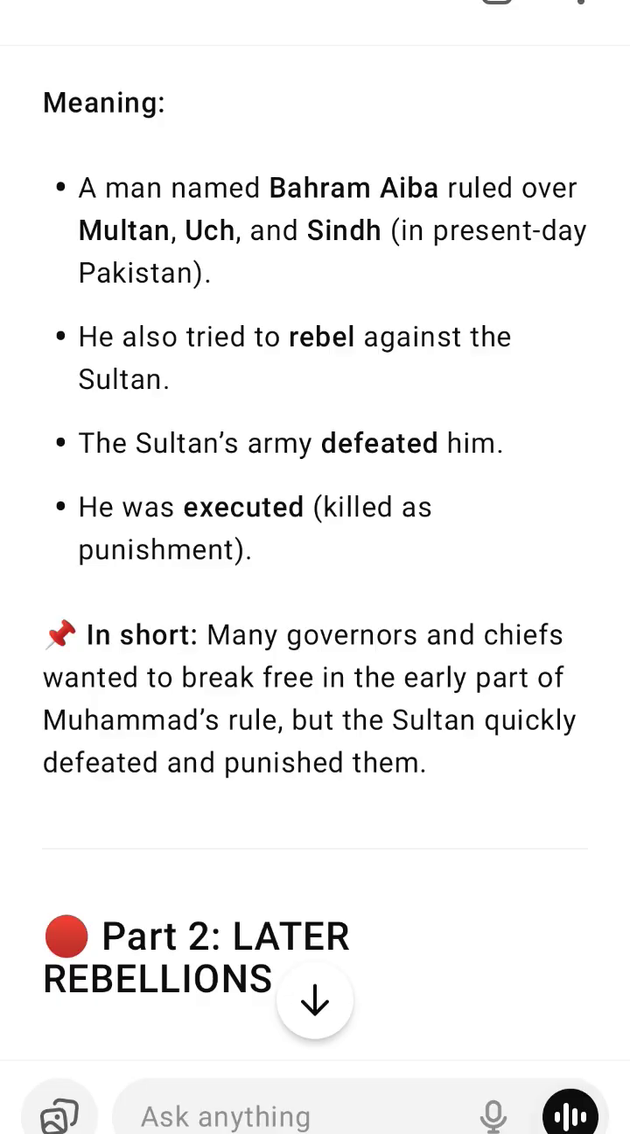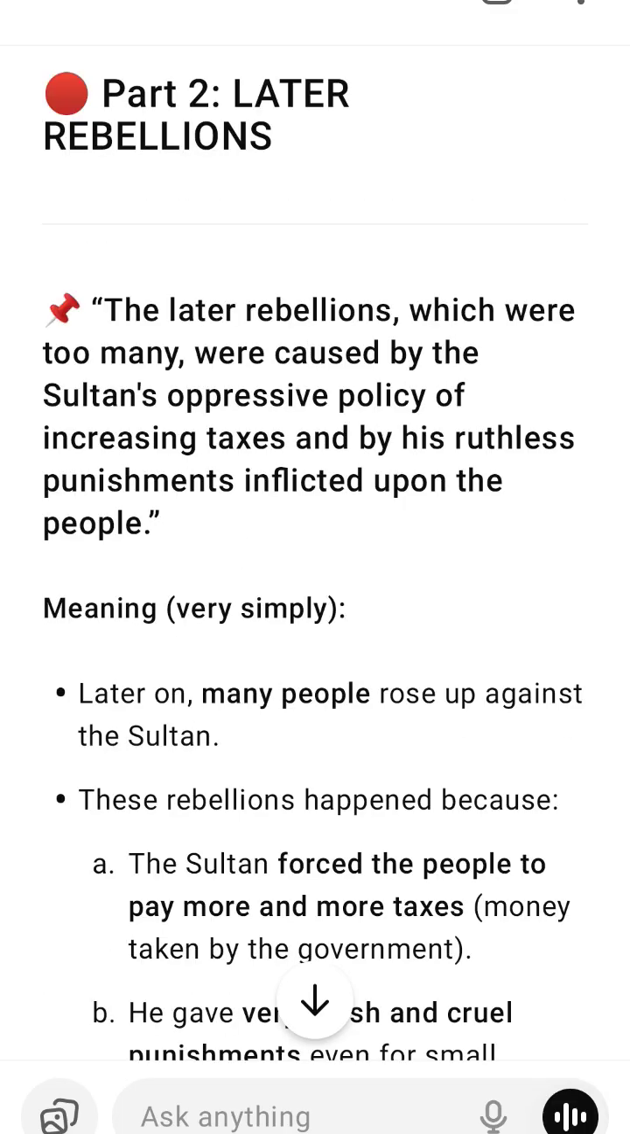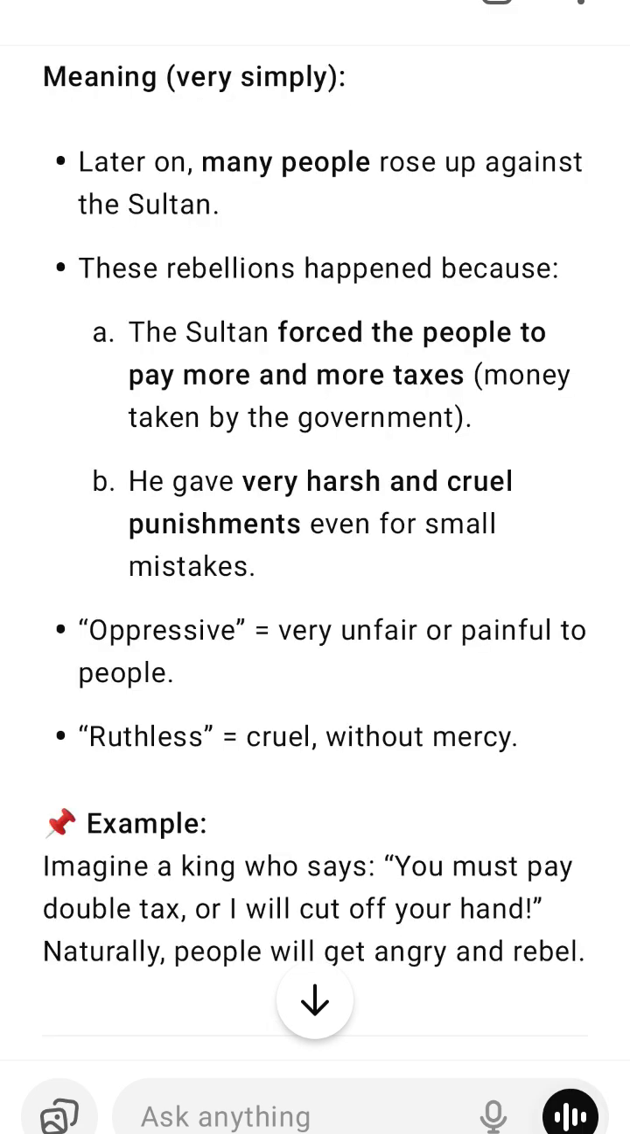Examples of early rebellions. 1. Bahauddin Gursasp, 1327. He was Muhammad's cousin. He ruled Sagar in the south, near modern Gulbarga, Karnataka. He rebelled and tried to break away. Muhammad defeated him and punished him very harshly. He was flayed alive, his skin was removed, a very cruel punishment.